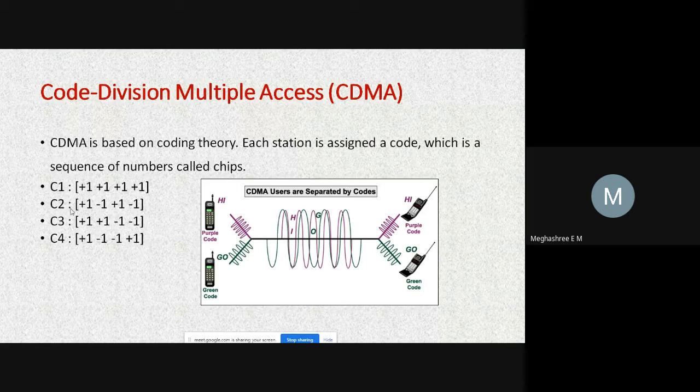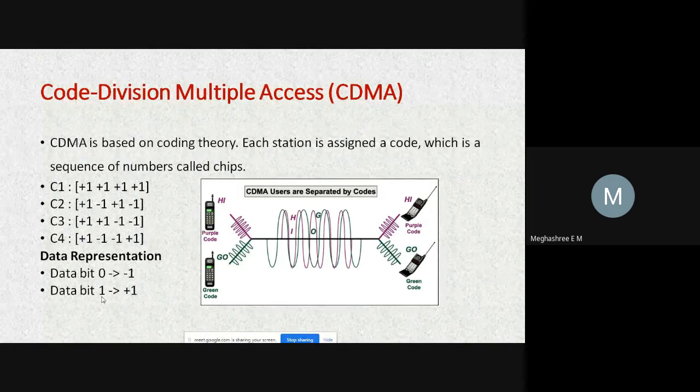Second, C2 is the code for the second station. Third, C3 for the third one, and C4 is assigned for the fourth station. Here +1 represents the data bit 1 and -1 represents the data bit 0.